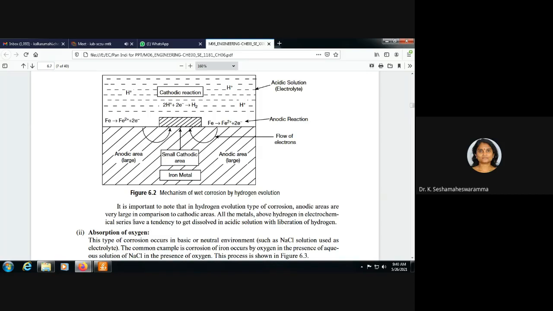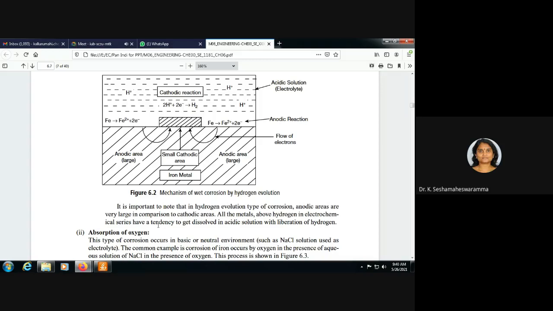All the metals above hydrogen in the electrochemical series have a tendency to get dissolved in acidic solution with liberation of hydrogen. I will explain the electrochemical series and galvanic series in the next class.